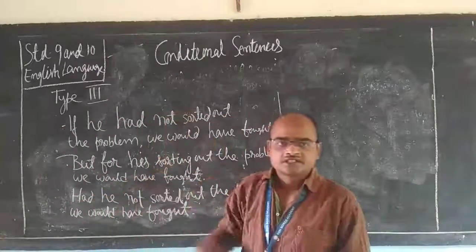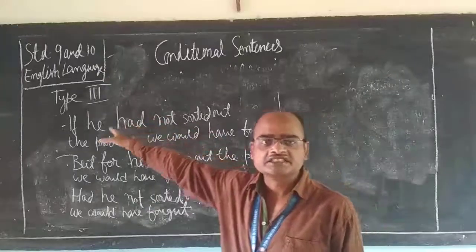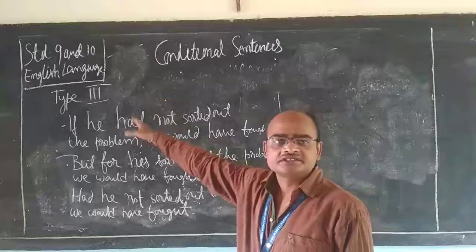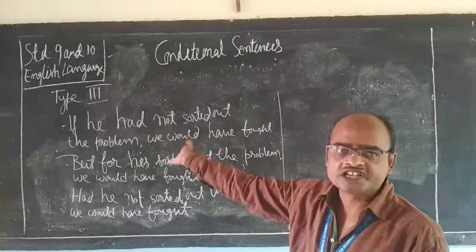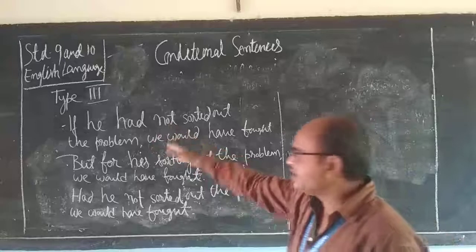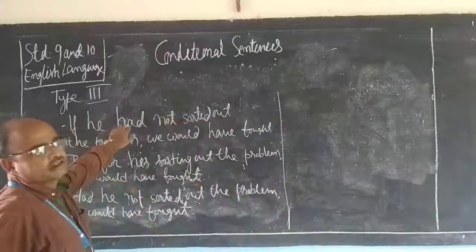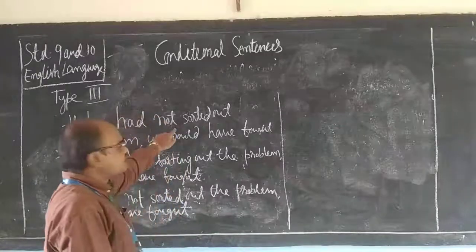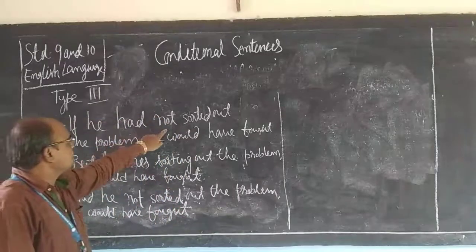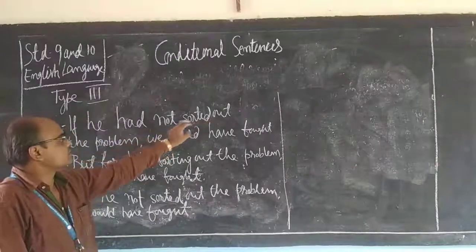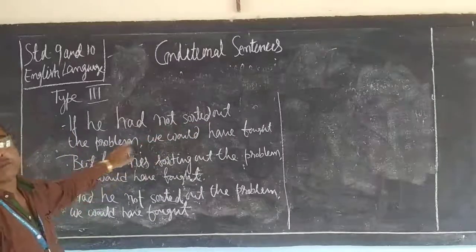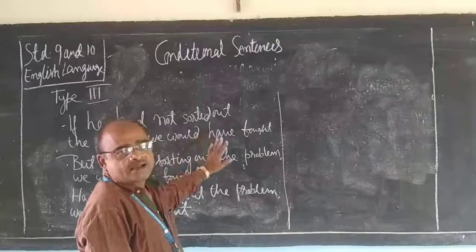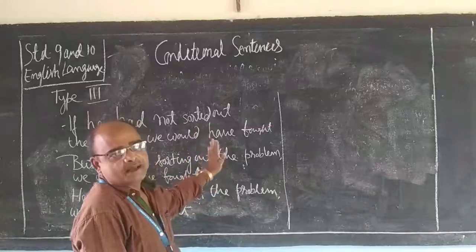Well, dear students, now see conditional type third. How to rewrite this type of sentence without changing its meaning. You know, in type third, the conditional clause is in past perfect tense, if he had not sorted out the problem, and the result clause is in would have, could have, should have, might have plus V3.